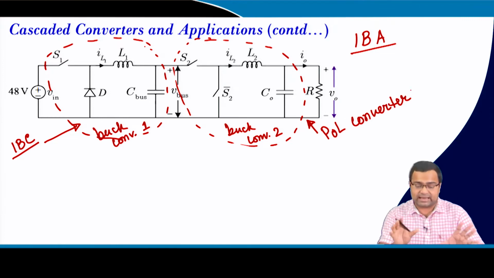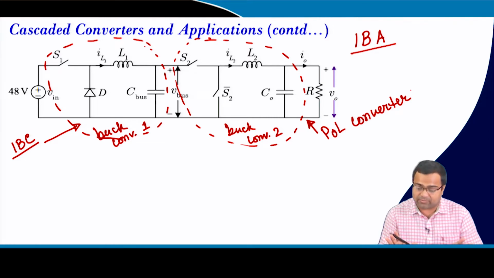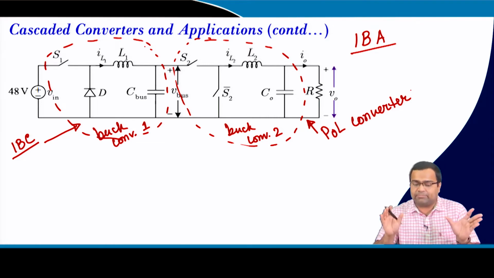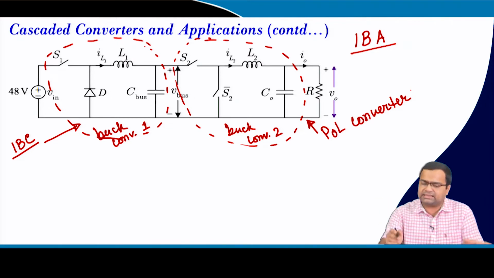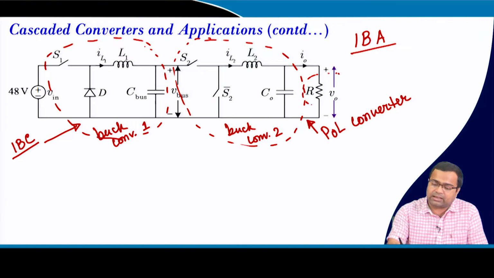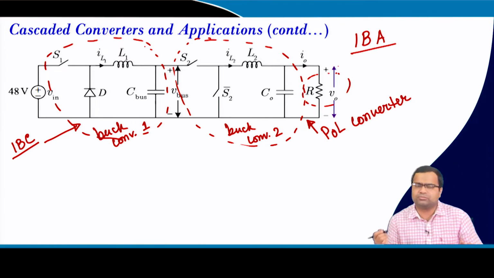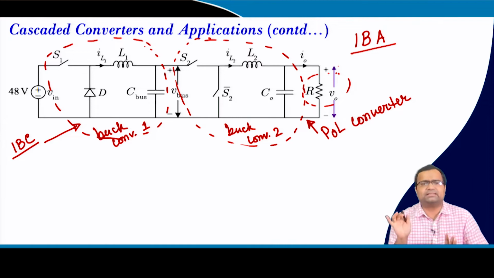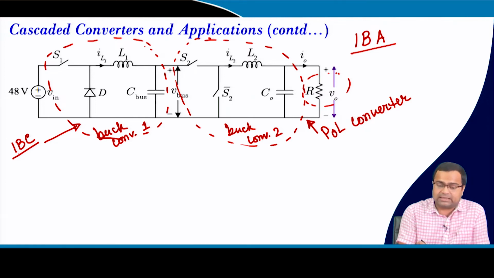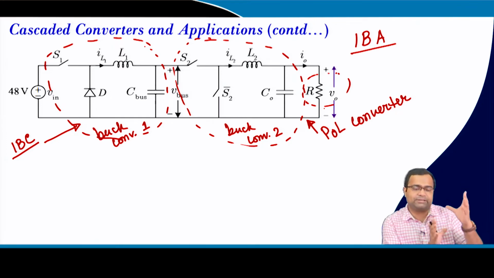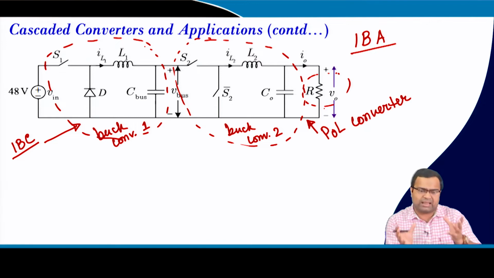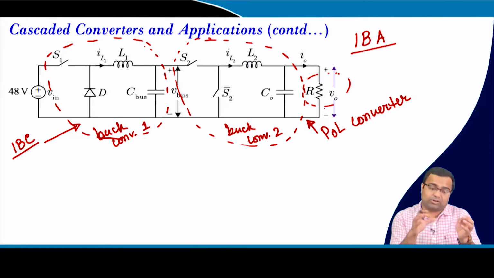Okay. So, the second stage converter is known as the point of load converter, which is designed to drive low voltage high current applications, and in this case the load for the POL converter is a resistive load, but it can be a constant current load or many other types of load. So, typically it is either a resistive load or a constant current load. For the source side converter, which is called IBC, the load is a DC-DC converter itself, that means another converter. So, the IBC is driving another buck converter. That means it is neither a resistive load nor a constant current load, but what type of load it is can be approximated, that we will see.